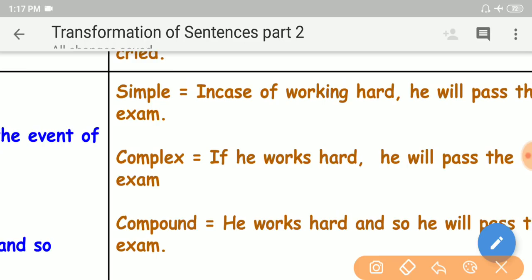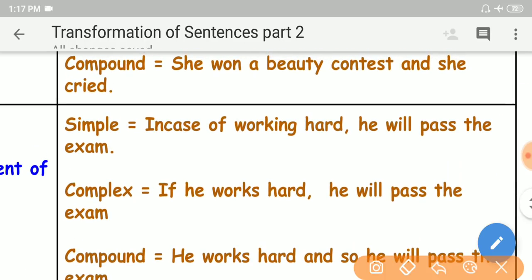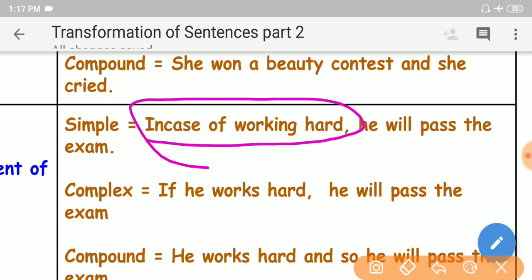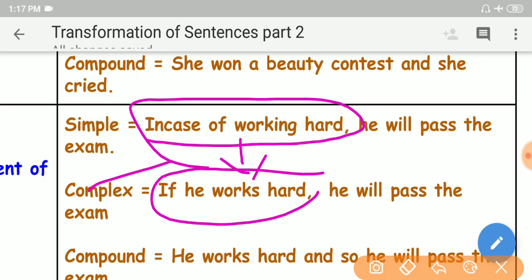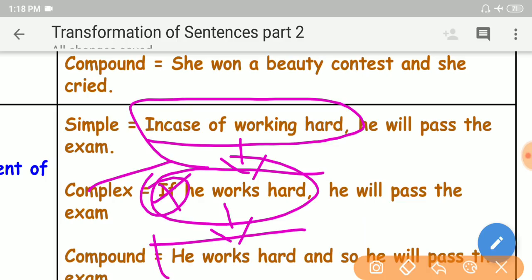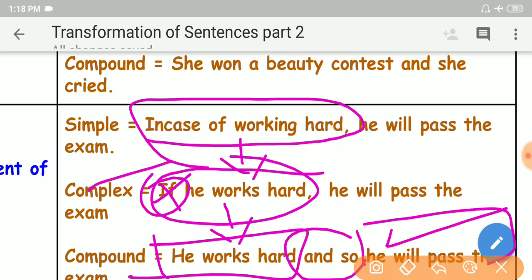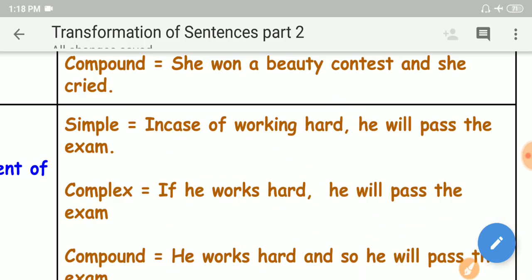Simple sentence: in case of working hard. "In case of working hard" is a phrase. This has to be expanded to a dependent clause to get a complex sentence. In case of working hard, if he works hard, he will pass the exam. So this dependent clause can be expanded to what? An independent clause by removing this. He works hard and so he will pass the exam, and "so" is the coordinating conjunction.